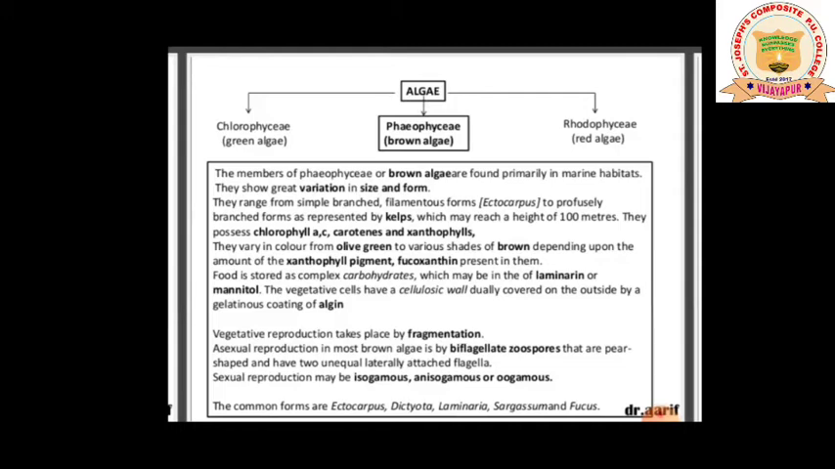Oogamous is nothing but fusion of male and female gamete. So Phaeophyce, or the brown algae, perform vegetative reproduction, asexual reproduction and sexual reproduction by different methods. Coming to the examples which fall under Phaeophyce: Ectocarpus, Dictyota, Laminaria, Sargassum, Fucus. These are the examples which fall under Phaeophyce.